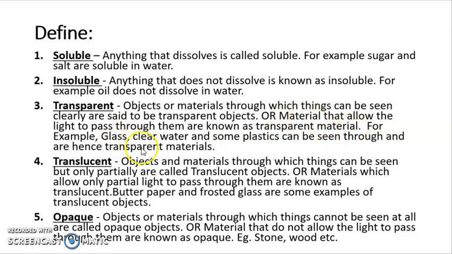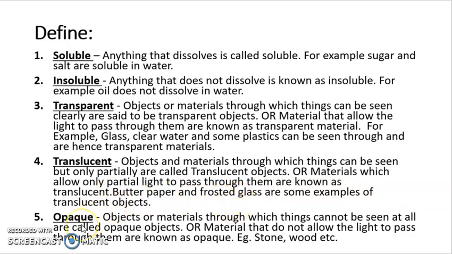For example, glass, clear water, and some plastics can be seen through and are hence transparent materials. Translucent objects and materials are those through which things can be seen but only partially. Or we can also say that materials which allow only partial light to pass through them are known as translucent. Examples of translucent substances are butter paper and frosted glass.